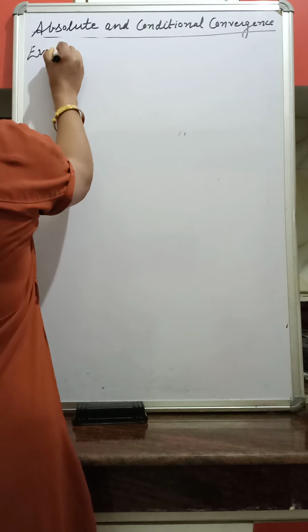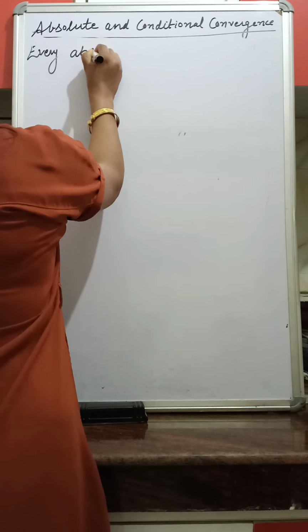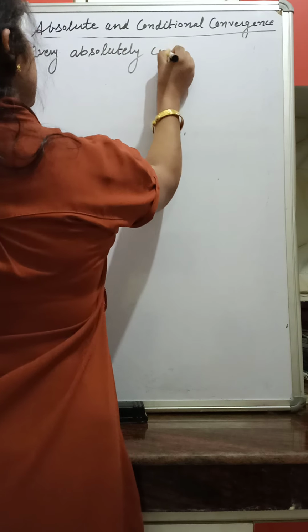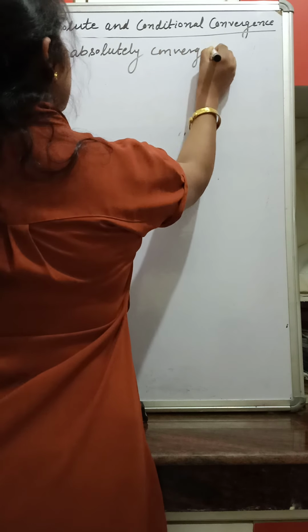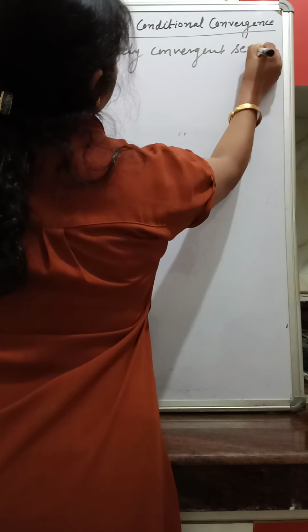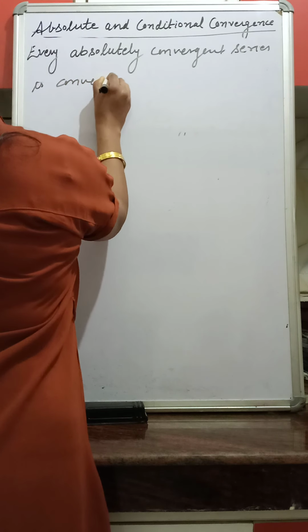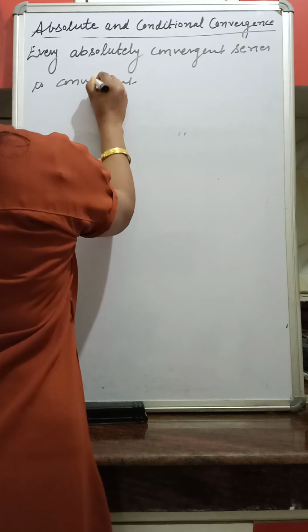one theorem. Every absolutely convergent series is convergent. That we want to prove.